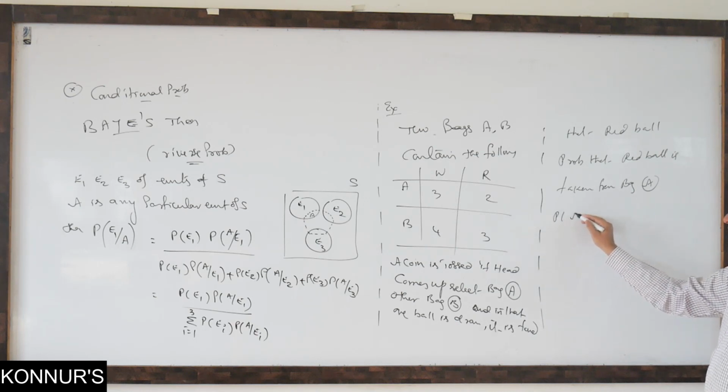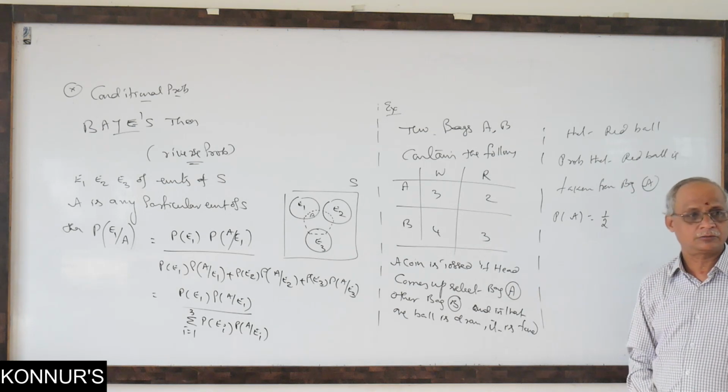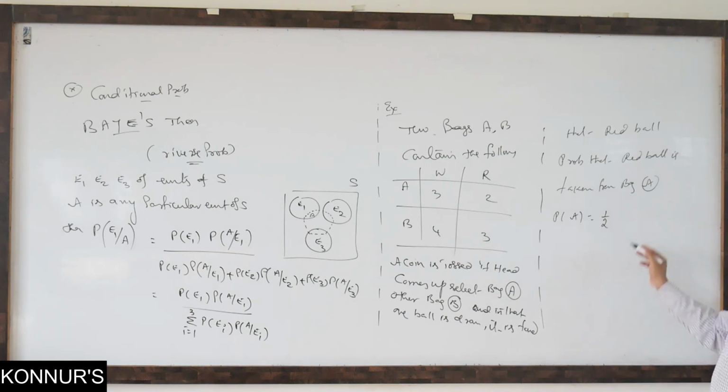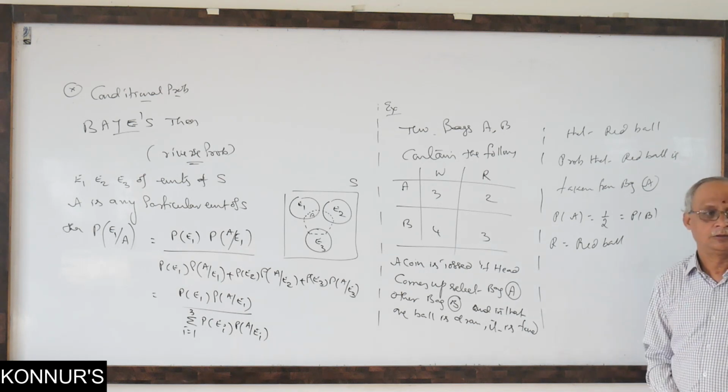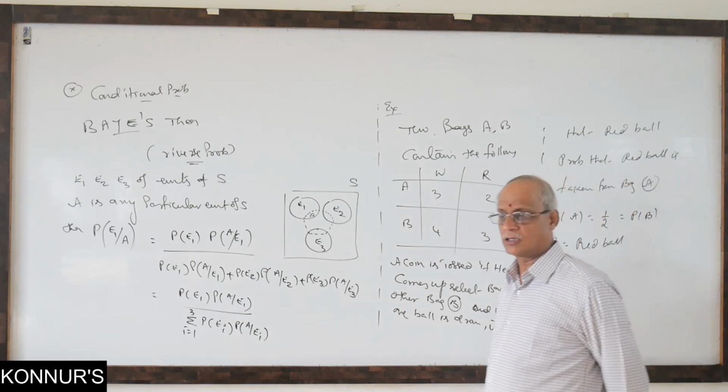We will select first bags. What is probability of bag A is same as getting head. One coin is tossed. 1 by 2. Probability of B also same, one by two. Easy calculation. Next, R represents red ball, taking red ball. What is question here? First you decide. If you know the question what they want, then you can start, you give your answer.